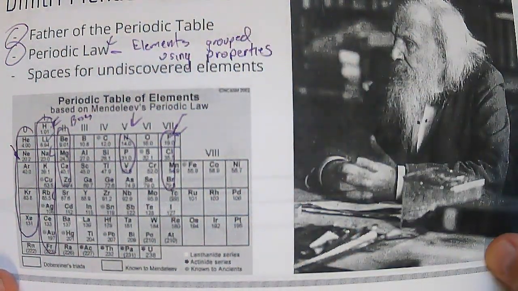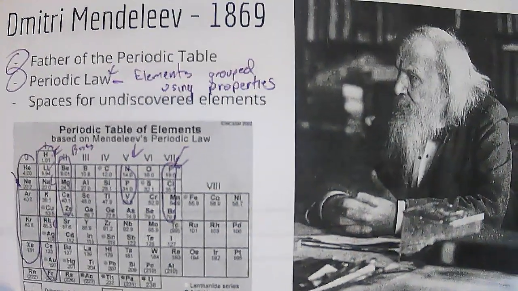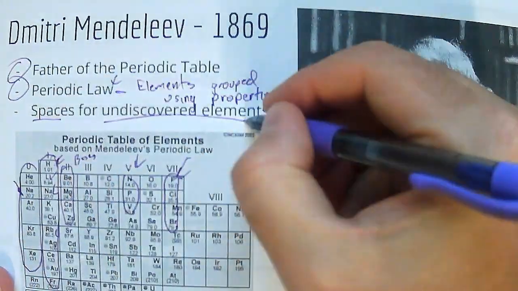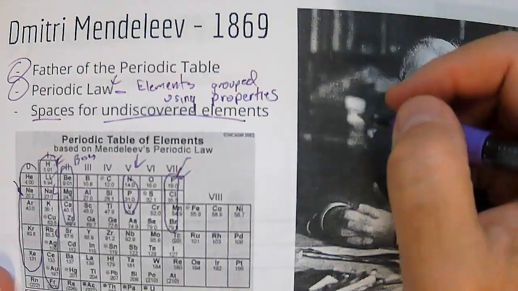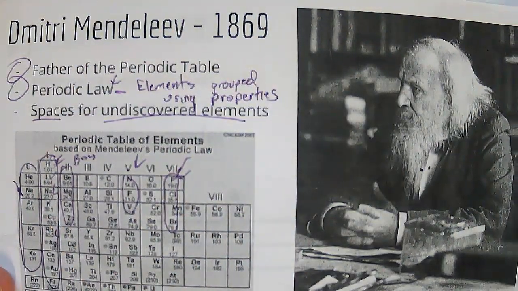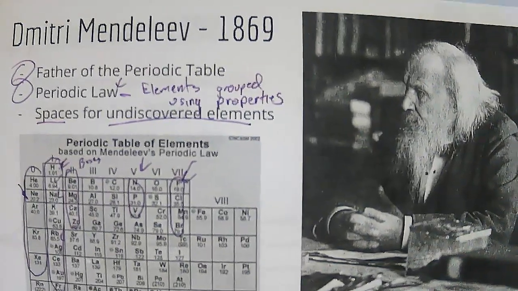yucky thing. Okay, and the very, very clever thing about Mendeleev's periodic table is that he left spaces for the elements that hadn't been discovered yet. Okay, and that is important to realize, is that those spaces were left in the periodic table.